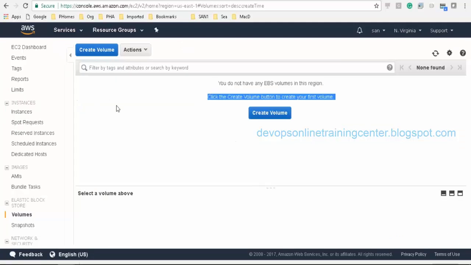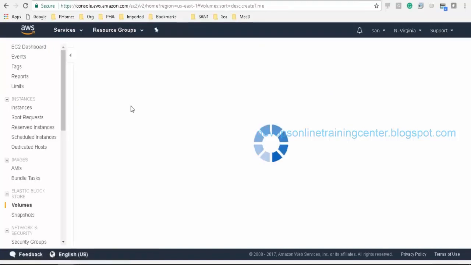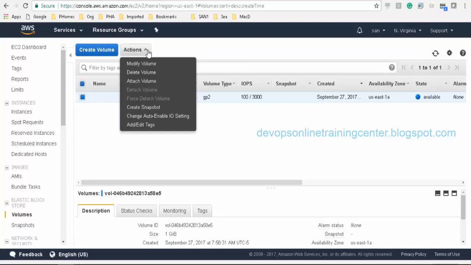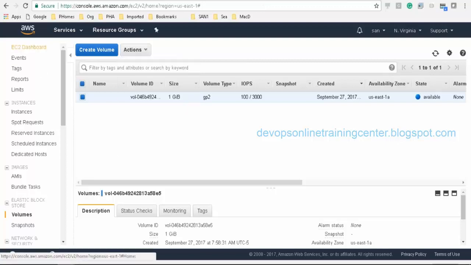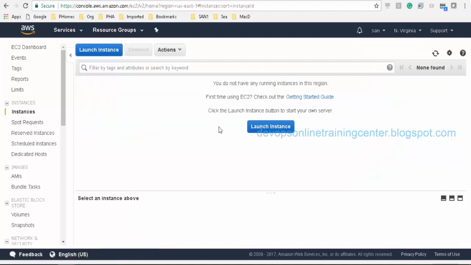Now I'll have a new volume. So this volume can be attached to a disk. I think I don't have any running instances. Let me create a running instance and attach that volume and see if that volume shows up on the disk.